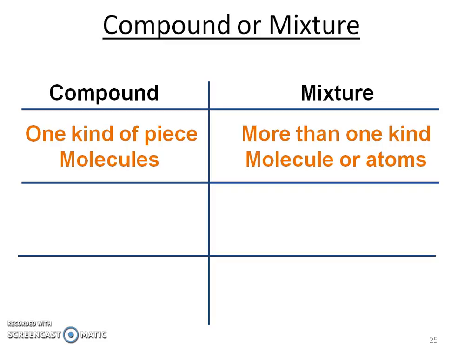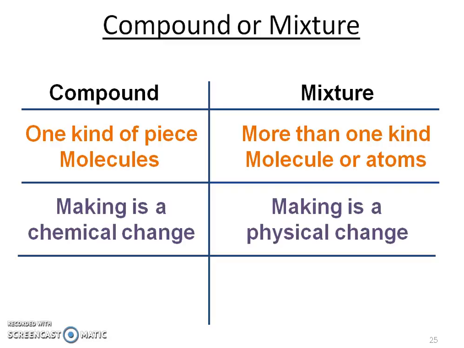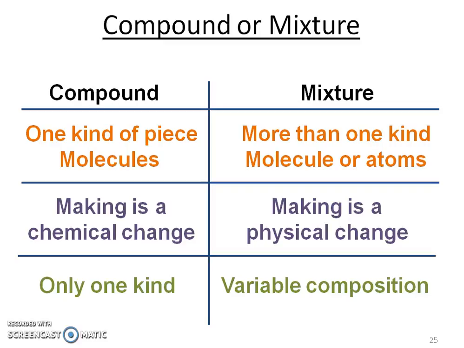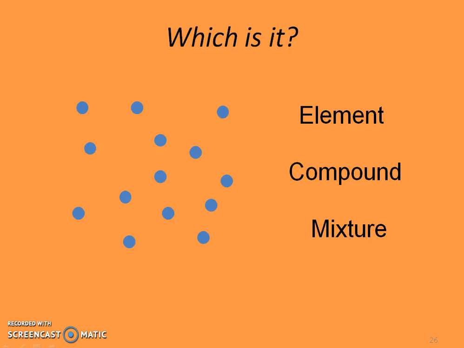So if we look at the difference between a compound and a mixture, a compound is one kind of piece. It is a molecule, but it's going to be that same kind of piece all the way through. Where a mixture is going to be more than one of those molecules or atoms together. A compound is a chemical change. A mixture is a physical change. And a compound, again, only has one kind of component, where a mixture is going to vary in composition.